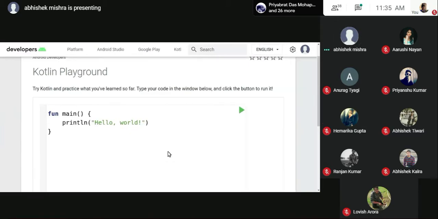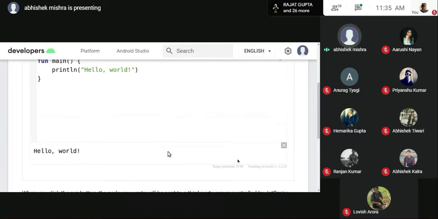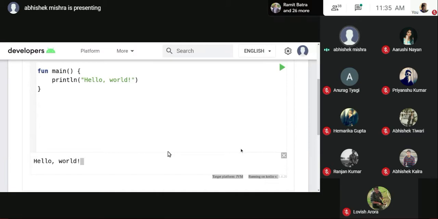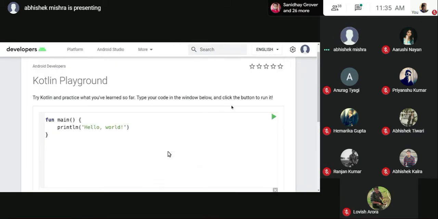I'll just show you, just a second. There is something written very small here. Okay, here it is written: the name of the target platform, JVM, and the version of Kotlin it is running on. It is running on 1.4.20, and this is a virtual machine that is created for you just for running the code that you will be writing.